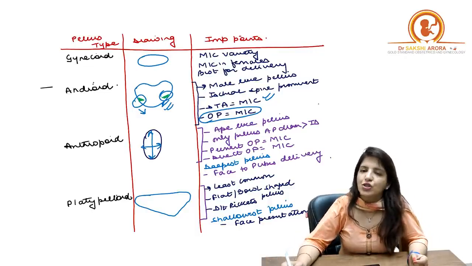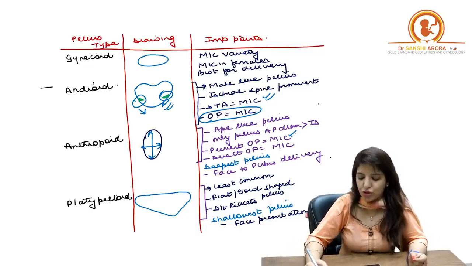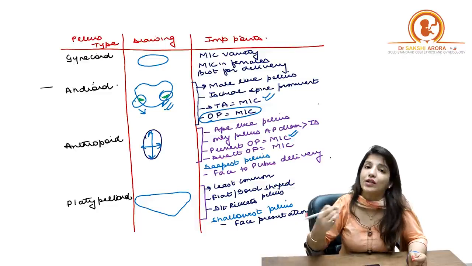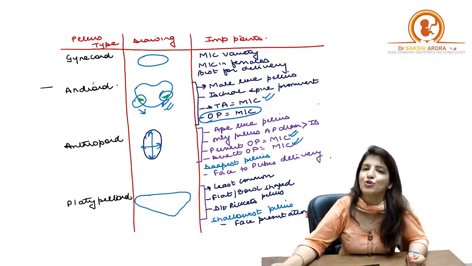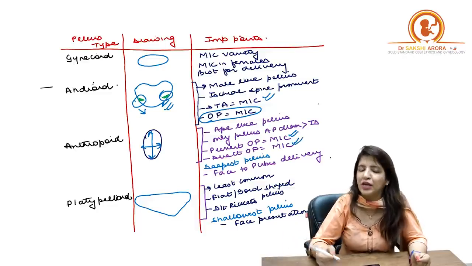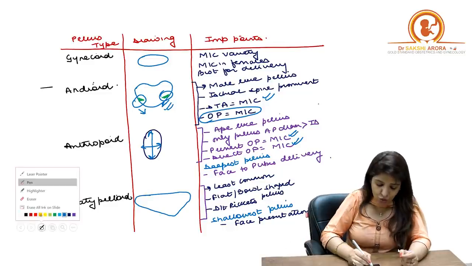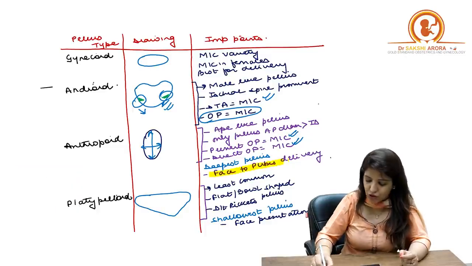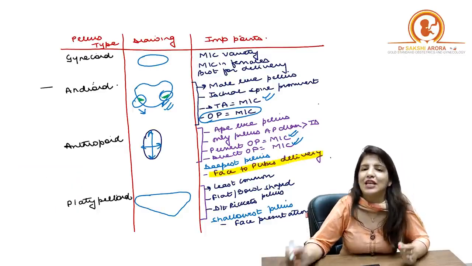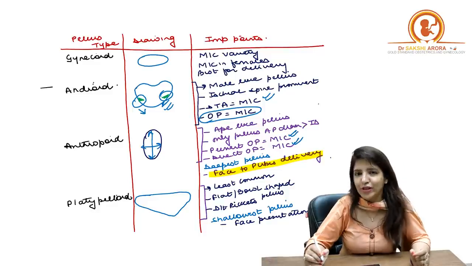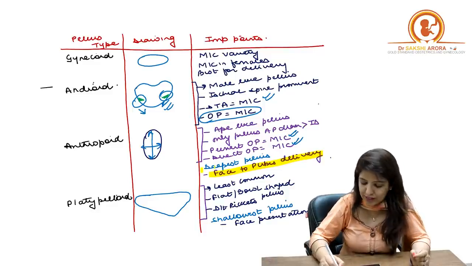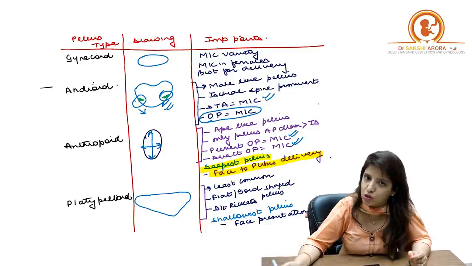So if they ask you persistent occipito-posterior position is more common in, or direct occipito-posterior position is more common in, then your answer has to be anthropoid pelvis. Not only this, if they ask you face to pubes delivery is seen in which kind of pelvis? Face to pubes delivery is seen in anthropoid pelvis. Anthropoid pelvis is the deepest pelvis also.